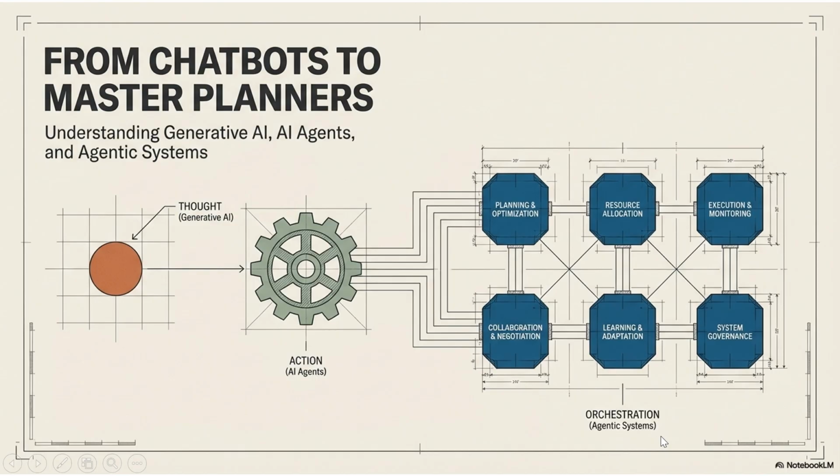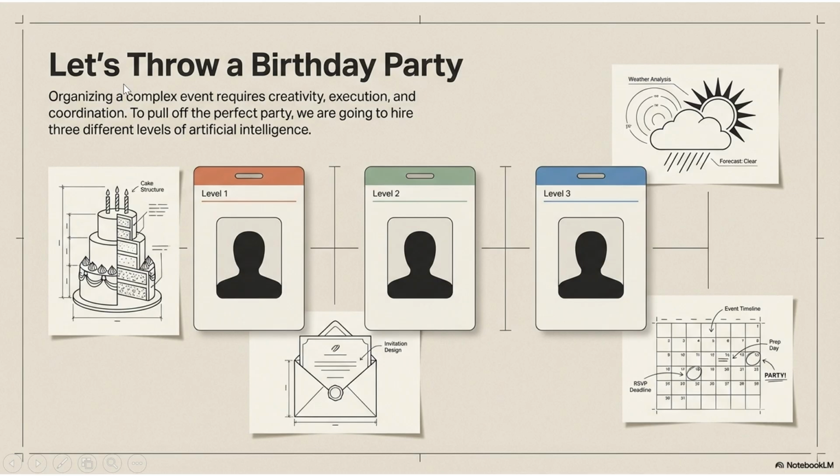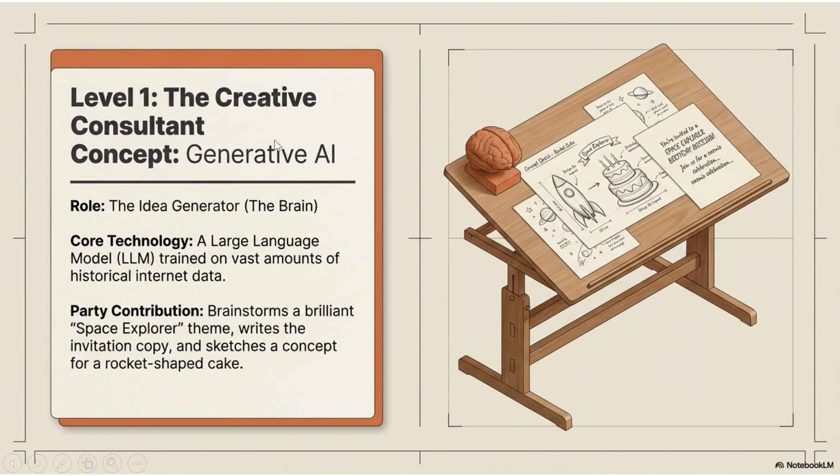Now to understand this even further, let's take an example of organizing a birthday party. To organize any complex event, we require planning, some kind of creativity, then execution and coordination. So let's see in this example how these three different levels of AI will help us. The first level is generative AI, which is the creative consultant here. So generative AI is the idea generator.